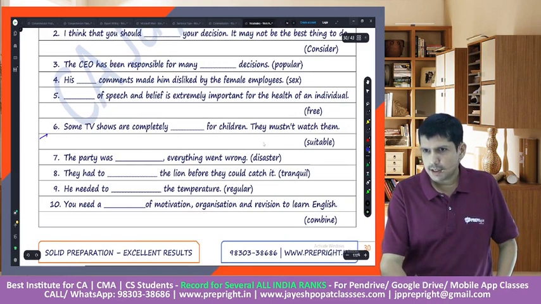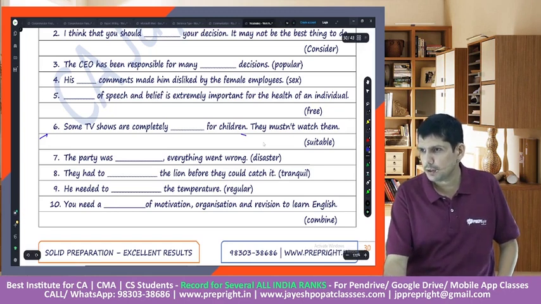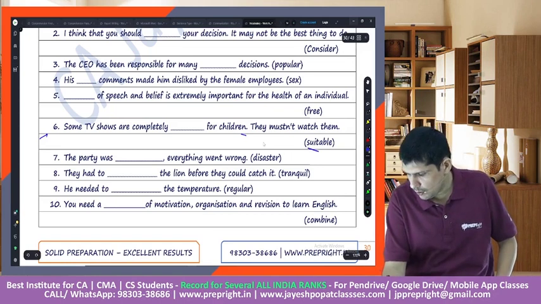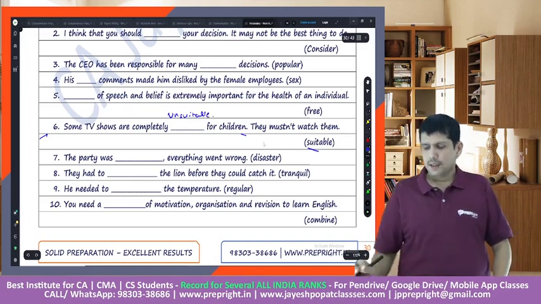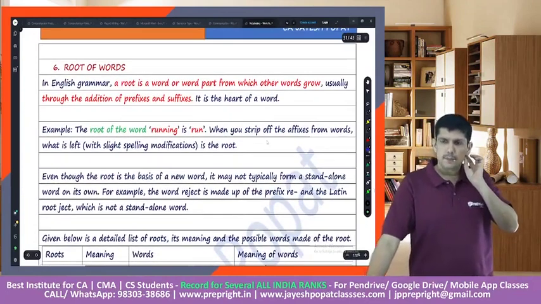Let's say number 6. Some TV shows are completely dash for children. They must not watch them. The word is suitable, right? How would you change it? Very good. Unsuitable. Great. Rest of it you do on your own. Let's go to the next topic.